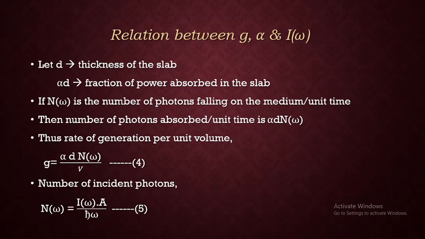So when you rearrange, we get equation number 5, where h cross omega is the photon energy, I of omega is intensity, A is the area of the semiconducting slab, and when you multiply I of omega into area A, it gives us the incident power. So we have derived some relations, but we have not yet derived any relation with respect to alpha and I of omega. So let us find out.